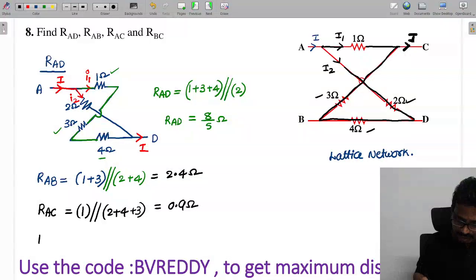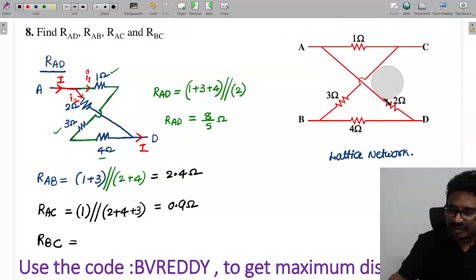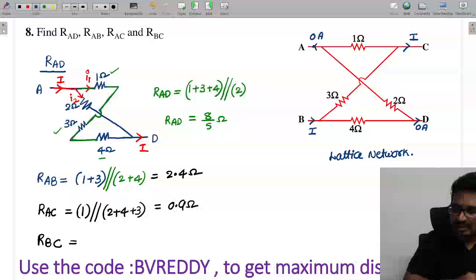Next, RBC. Now here the current has to start from B, and the final point must be C. So look, it started at B and finally comes here, the destination is C. Here there is no flow of current, and here also there is no flow of current, right?